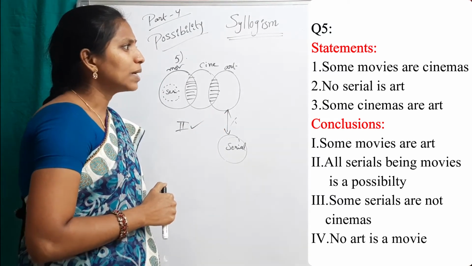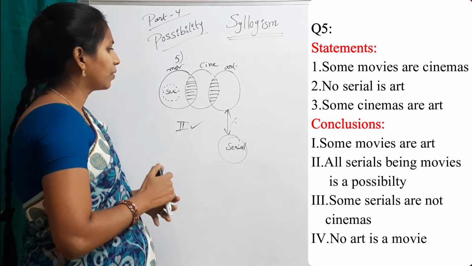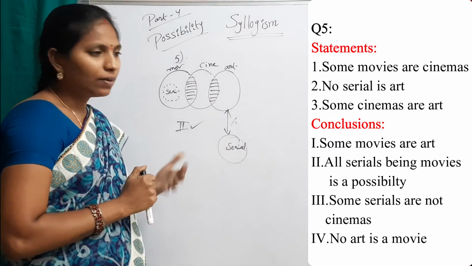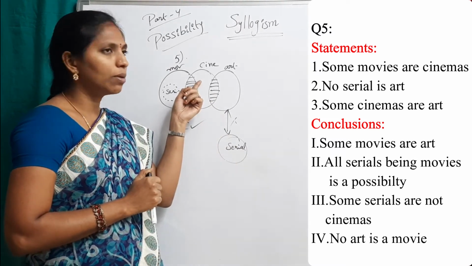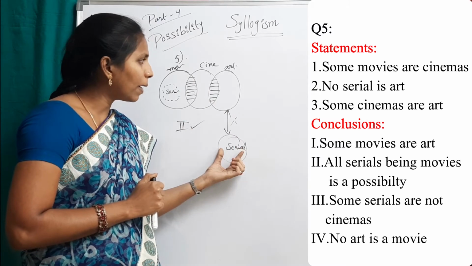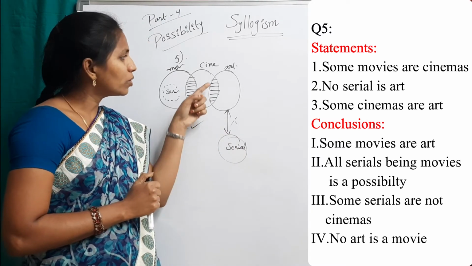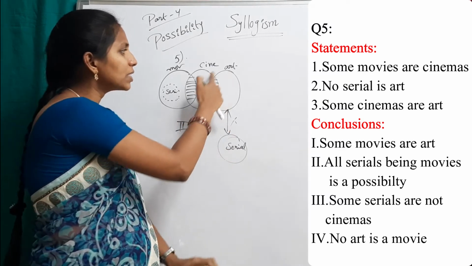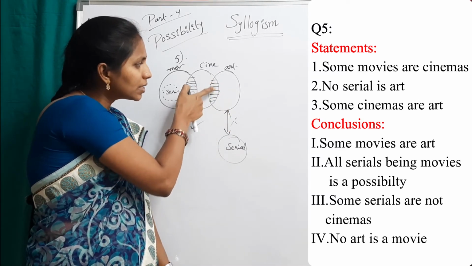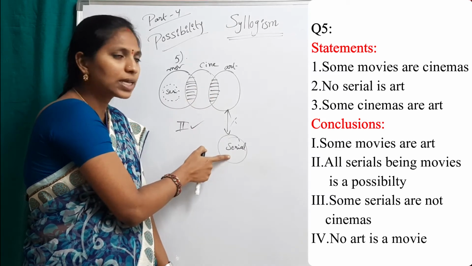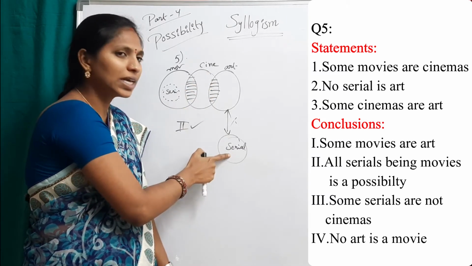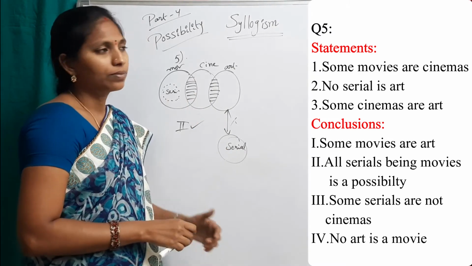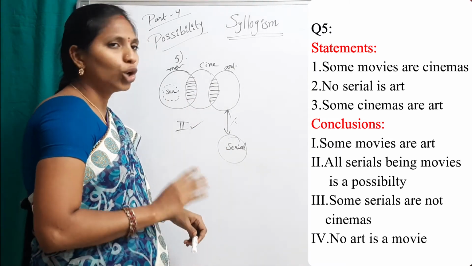Third conclusion, some serials are not cinemas. We cannot say some serials are not cinemas because this is the alone part. But suppose some cinemas are not serials, then that is correct. Because of this art, we can say this intersection part is not serials. That's why some cinemas are not serials is correct, but not some serials are not cinemas. So the third one is not true.